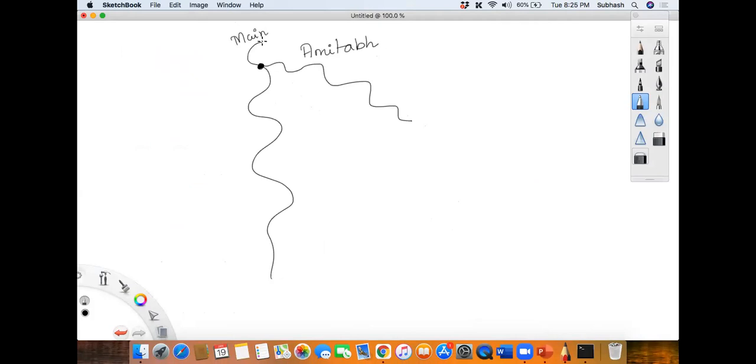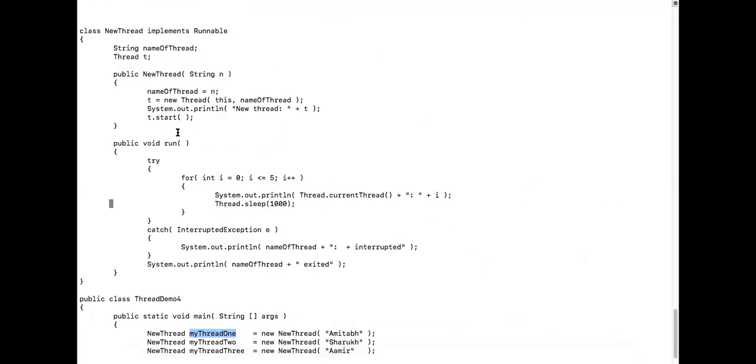Okay, in the main thread, I created object one and then also I gave a name to it, Amitabh, correct? Yes, sir. Correct. And then what happened here? What is Amitabh doing now? So again, I'm printing that value over here. That is, I'm just giving that information about the thread over here. And then I'm calling t dot start. When I say t dot start, who started running? Amitabh started running, correct? Yes, sir. Inside the start, it will call the run method. Whenever you say t dot start, internally it will be calling the run method, correct? Correct, sir.